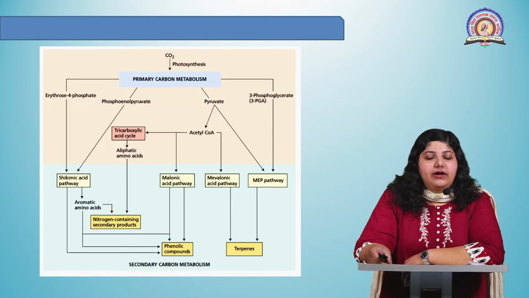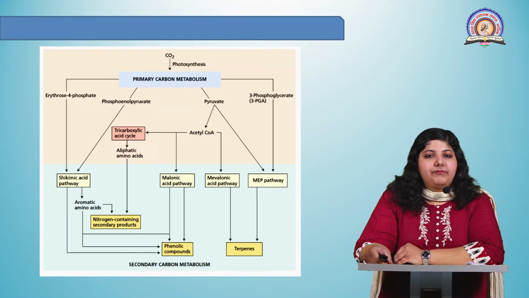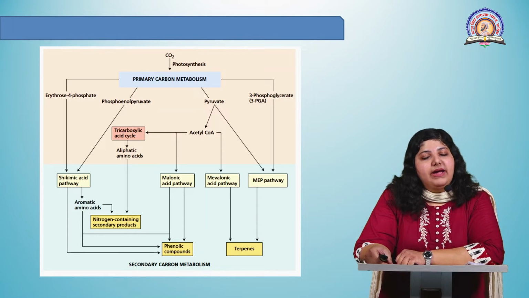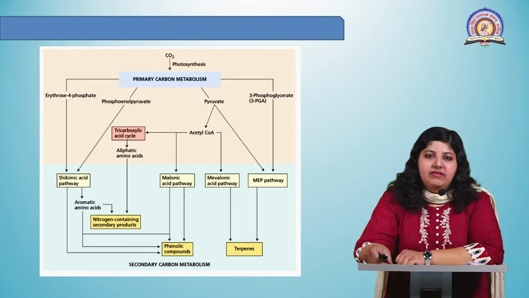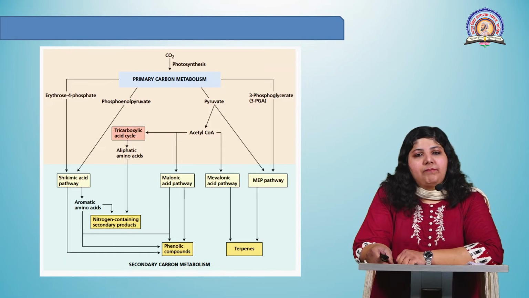This pyruvate also gives rise to acetyl-CoA. Then that acetyl-CoA is useful in the mevalonic acid pathway. Also, acetyl-CoA enters the malonic acid pathway, and other amino acids are also synthesized from this acetyl-CoA. So you can see on the top part of this diagram, the products of primary metabolism are mentioned, and